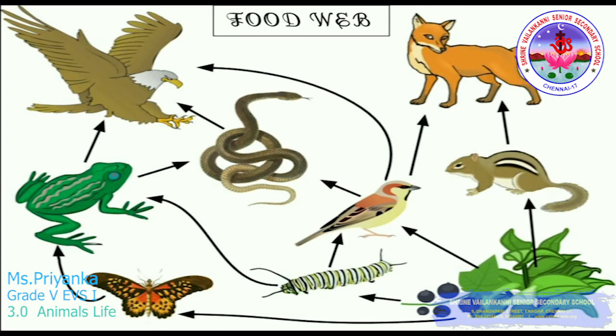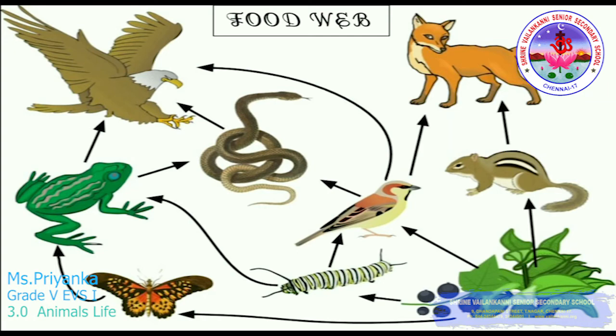I will give you an example. So below they have given the plants, that is the producers. Always the food chain will start with the producers. See here, the plants will be eaten by the squirrel, parrot as well as the caterpillar. Next, the caterpillar will be eaten by the sparrow as well as the frog.